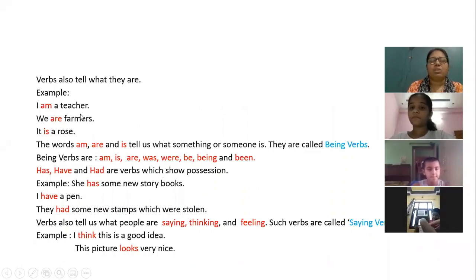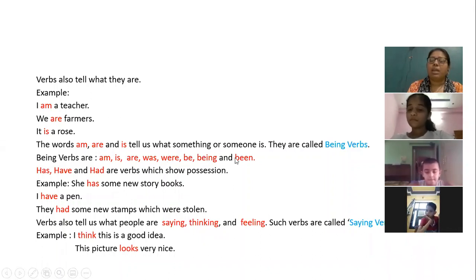Now, verbs also tell what they are. Example, I am a teacher. We are farmers. It is a rose. Now the words here am, are, is, they are telling what something or someone is. Like I am a teacher. They are called being verbs. So being verbs are am, which is used with I, is with singular, are with plural in present tense, was and were in past tense, was in singular and were in plural.